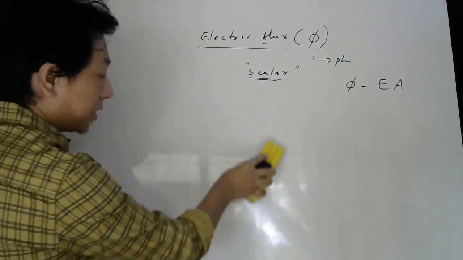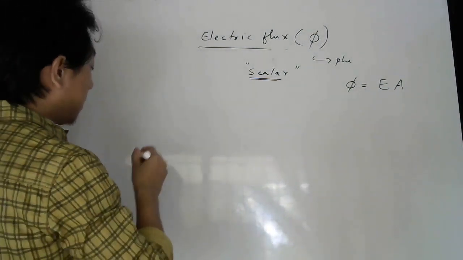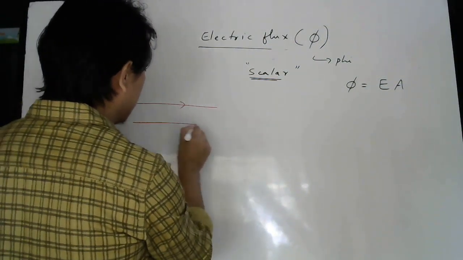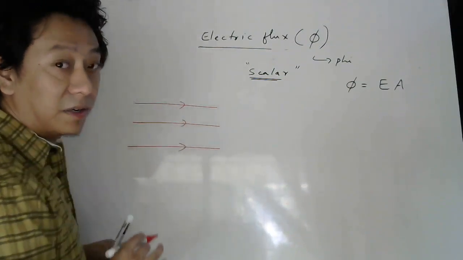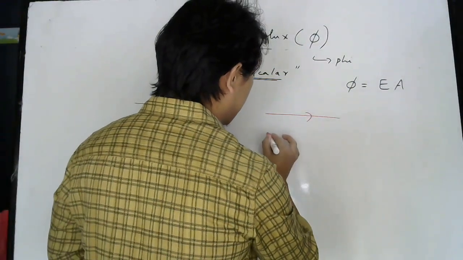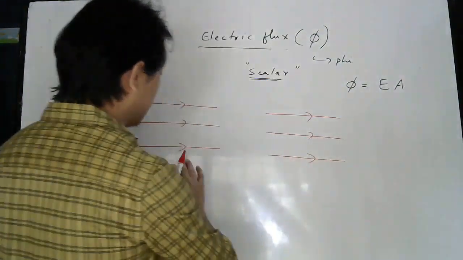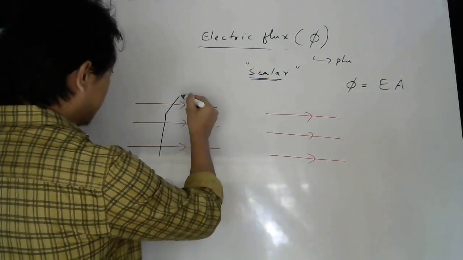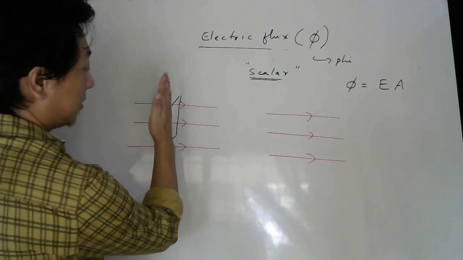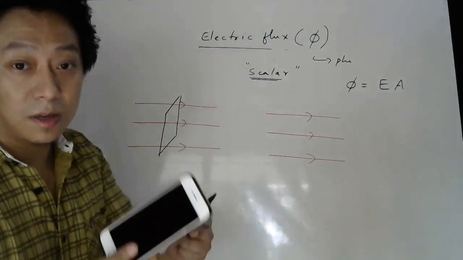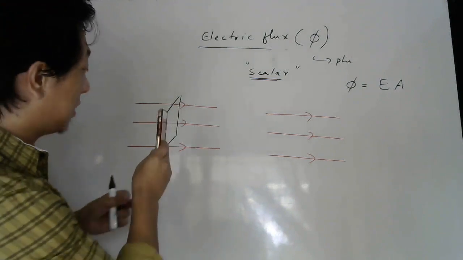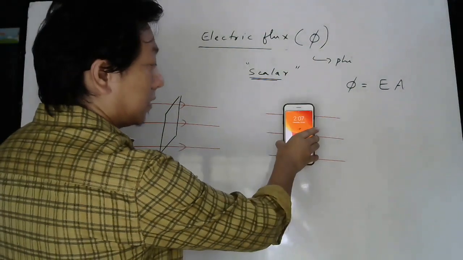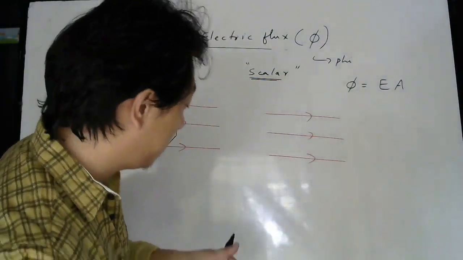So now imagine I give you electric field lines which look like this. I am taking, for simplicity right now, a uniform electric field. So this is one electric field and let me take another same electric field here also. I have tried to draw both of them as the same electric field. Now here let me take the surface this way. If you consider my mobile as a surface, it is kept like this. Here let me keep it this way, like this.